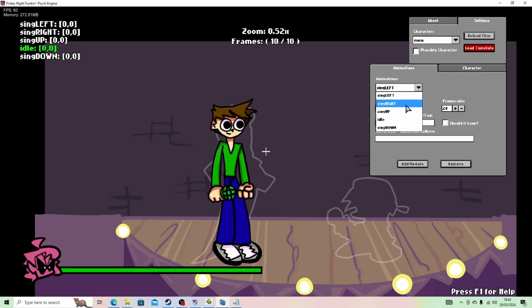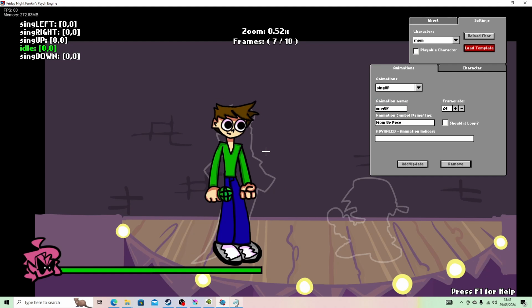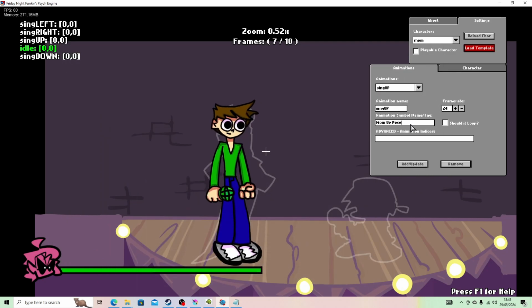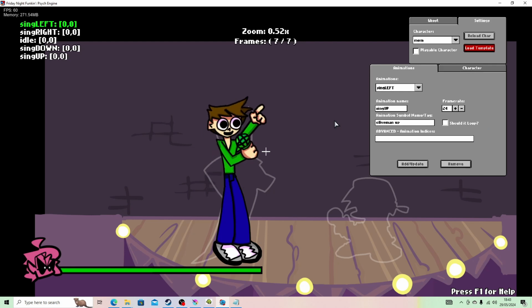Okay, now I want to go to the up. I'm pretty sure it's next. Well, if it's not next, then we can just go down here. Always grab the first, well, you can grab whatever one it is, just never copy the back numbers because those are the frame it's on. So up to here. Up, idle, down, up.